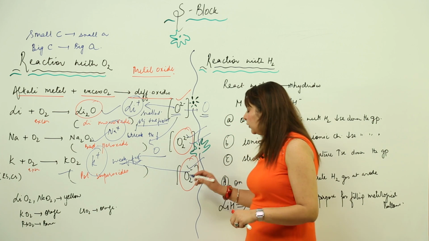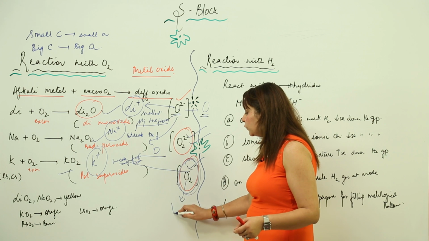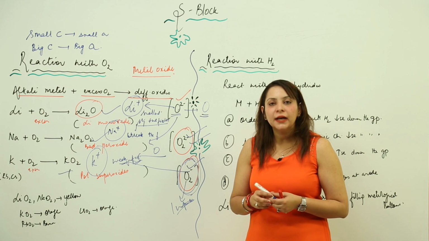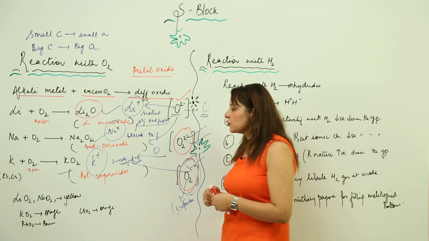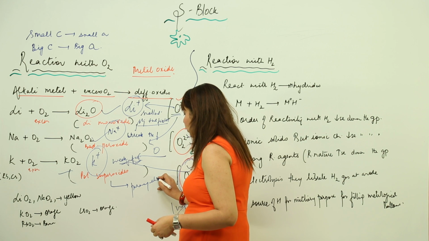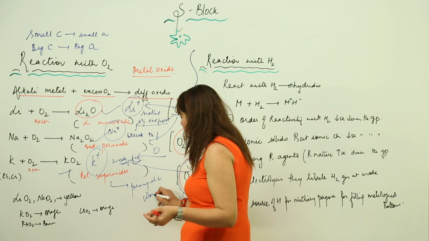If we look at the superoxide, we see it has one unpaired electron, due to which these superoxide compounds are paramagnetic. And we know that if a substance has an unpaired electron, it also has a color.